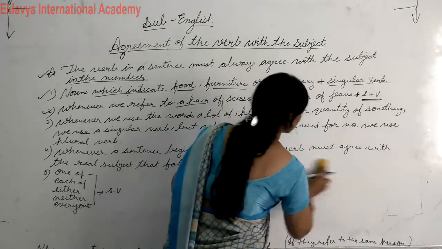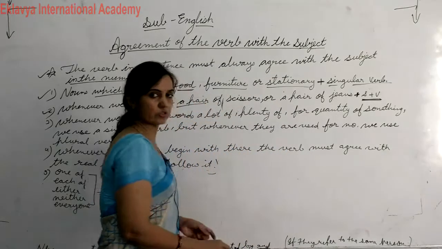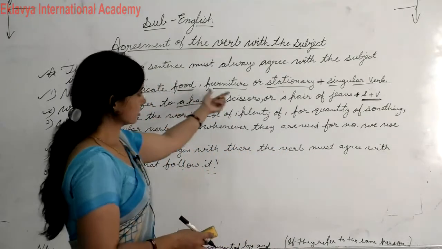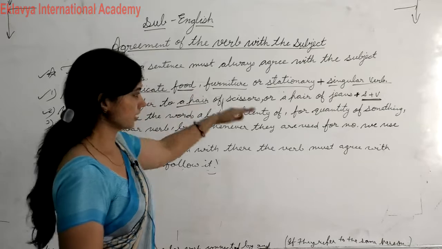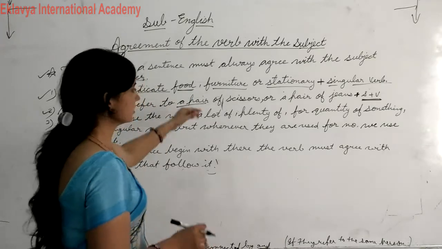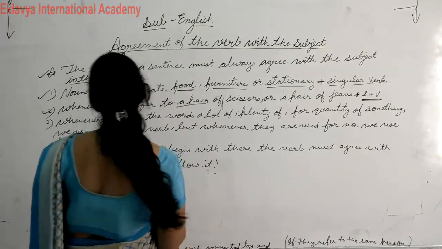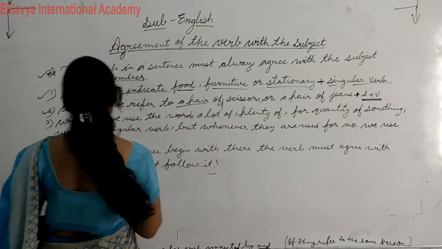Okay, so a pair of jeans, a pair of trousers, if you want to make it singular, then you have to use a pair of. Okay, then in this case this is singular, and you have to use singular verb with it.